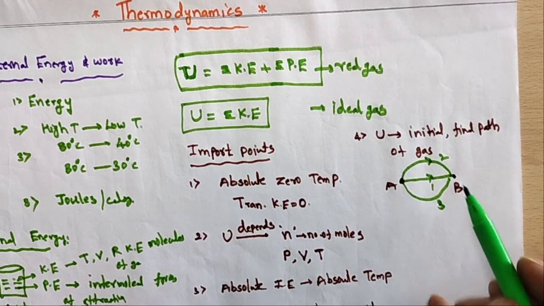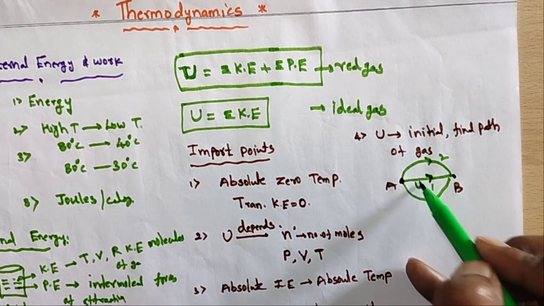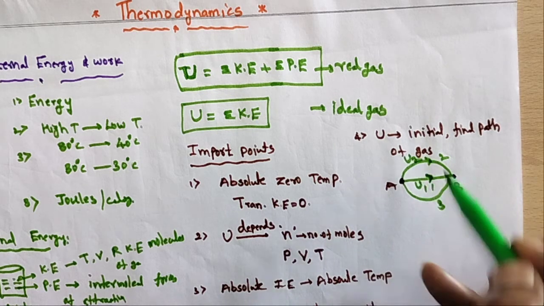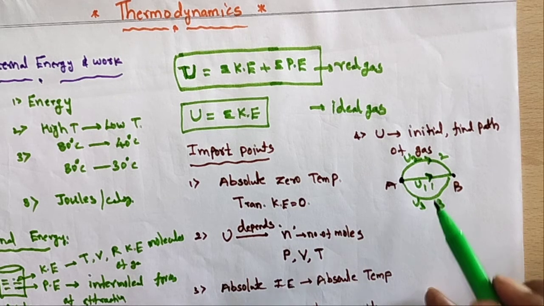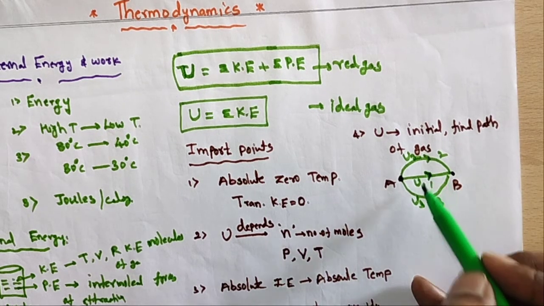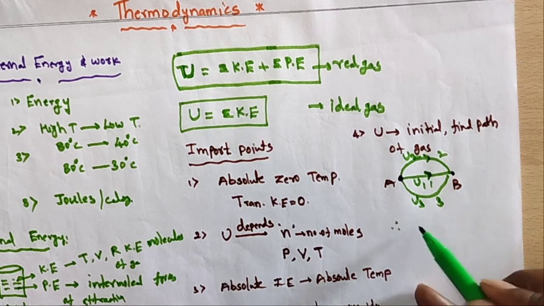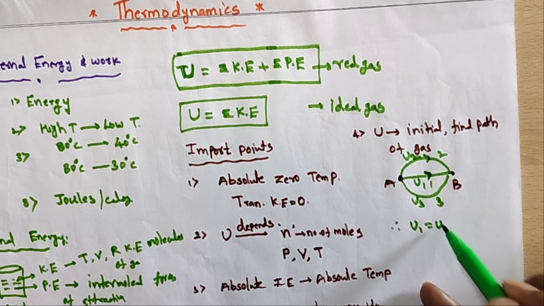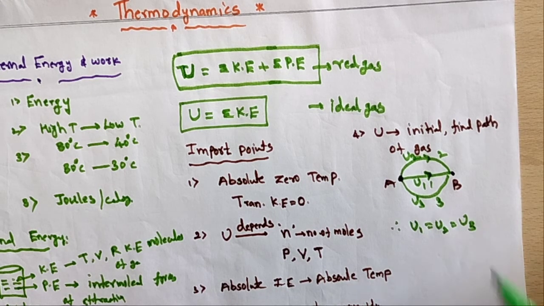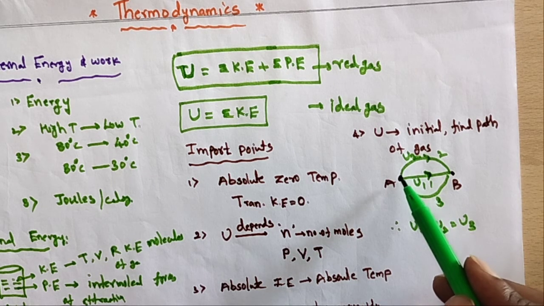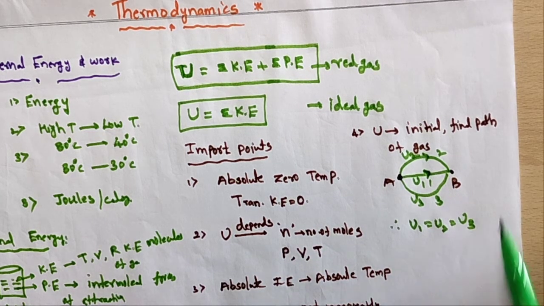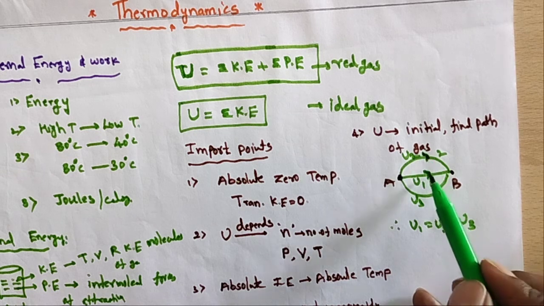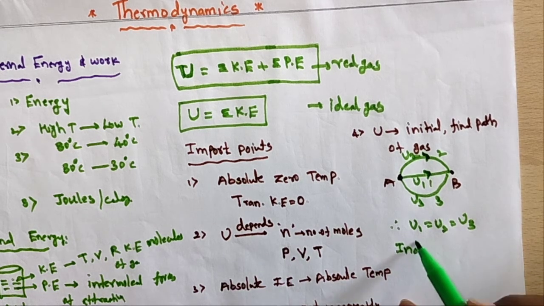In the first path the internal energy is U1, in the second path U2, and in the third path U3. Which internal energy is more, U1, U2 or U3? Their internal energy is equal: U1 equals U2 equals U3. In all three cases the gas goes from A to B, so the internal energy is independent of the path.